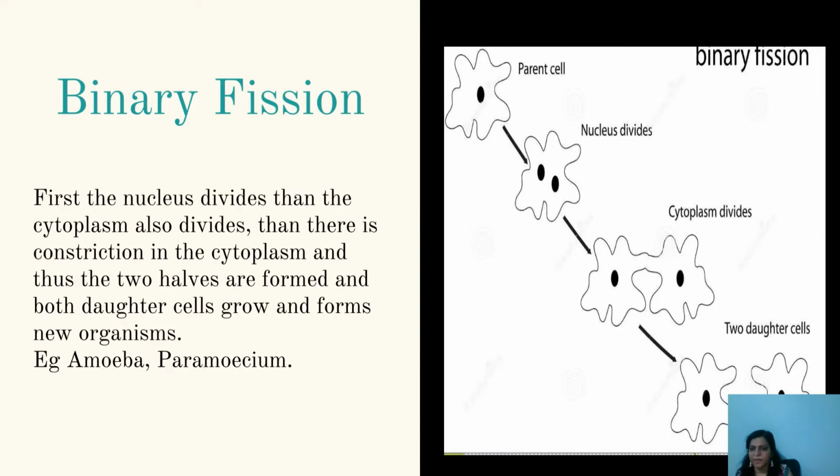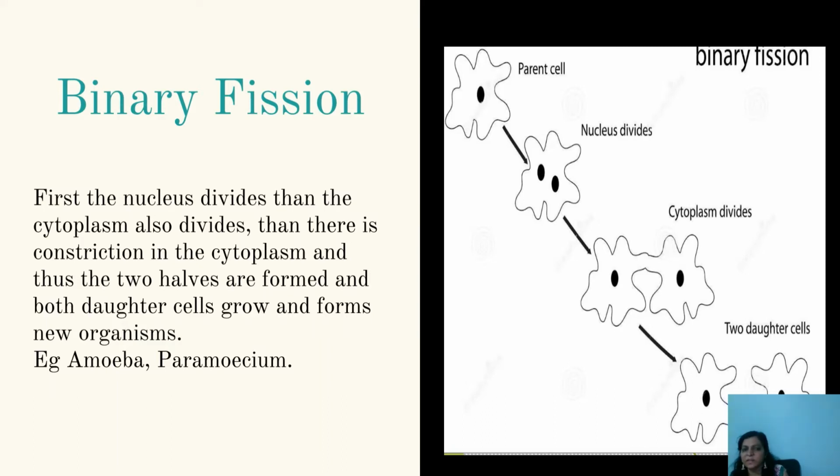Let me repeat. In binary fission, first the nucleus divides, followed by the division of the cytoplasm. There is a constriction in the cytoplasm, and thus two halves are formed and two daughter cells are formed. These daughter cells will grow and form a new organism which resembles the parent organism.